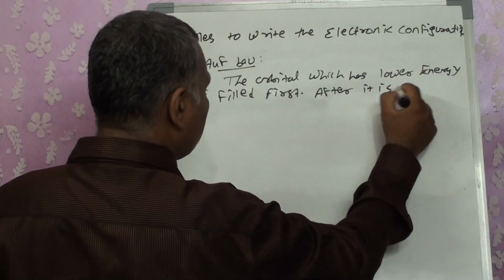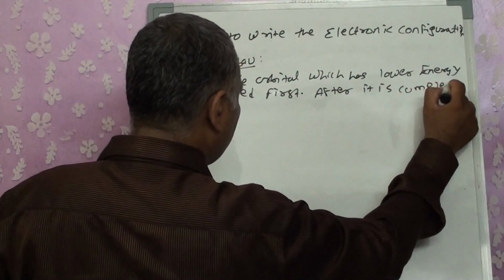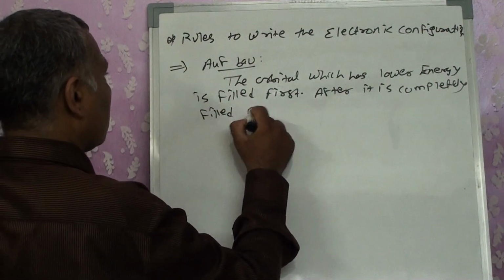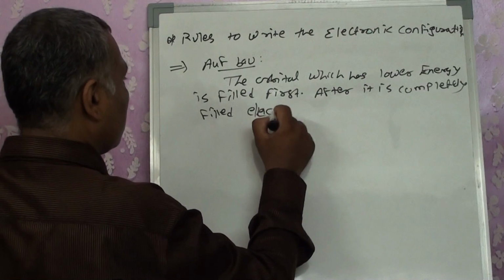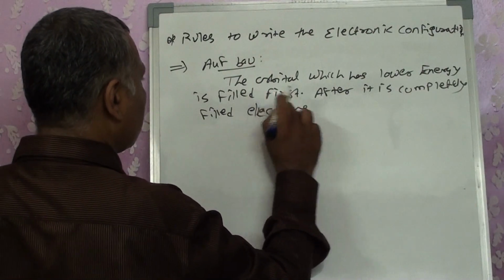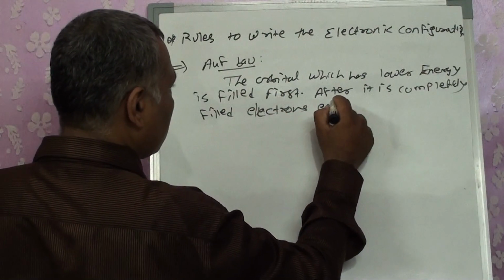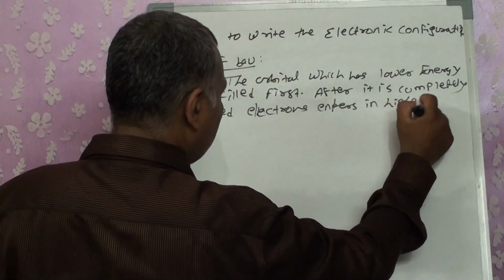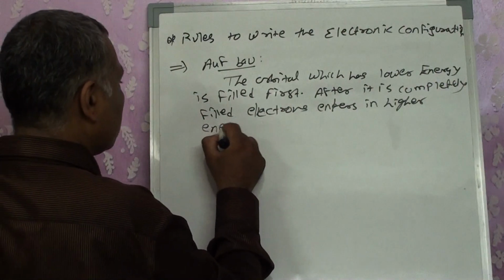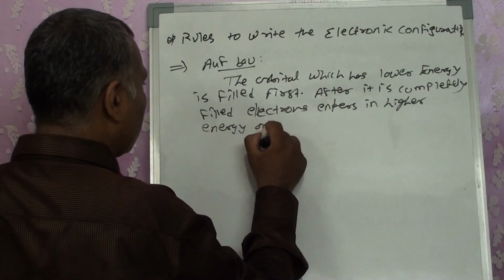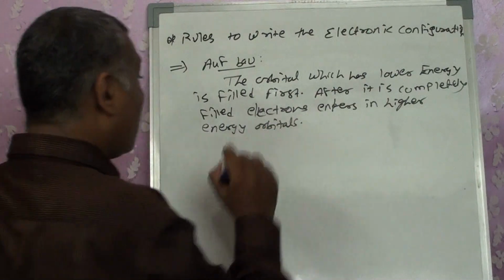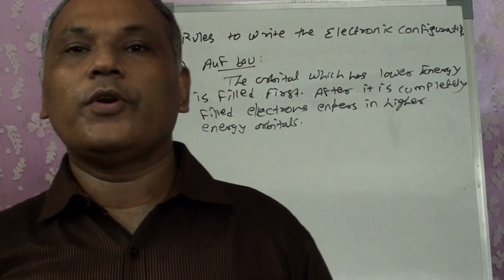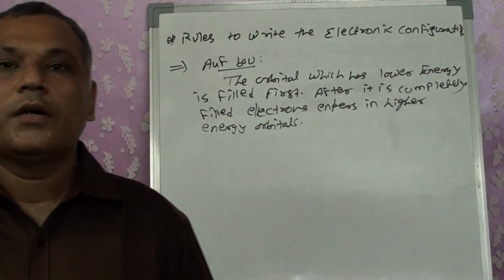After it is completely filled, electrons enter the higher energy orbitals. Till the lower energy orbital is filled up, an electron cannot go into the higher energy levels.